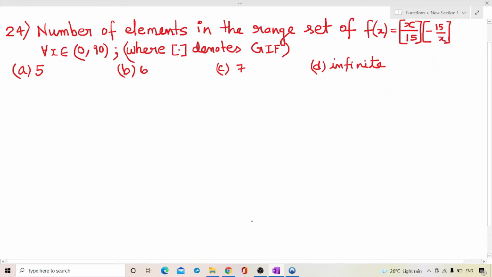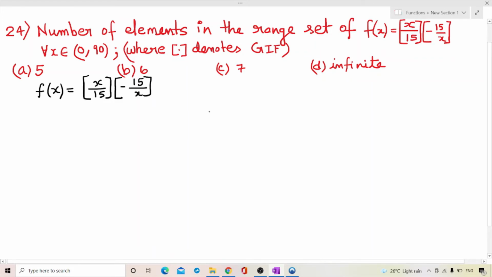Next question we have: the number of elements in the range set of f(x) is equal to [x/15] times [-15/x] for all x belongs to (0, 90), where the sign denotes the greatest integer function. Options are A 5, B 6, C 7 and D infinite. So we have f(x) is equal to [x/15] times [-15/x].